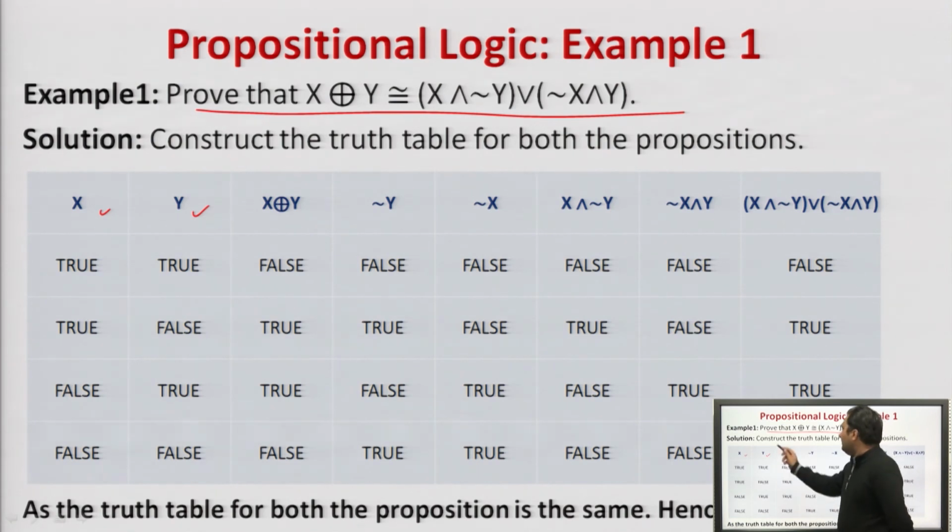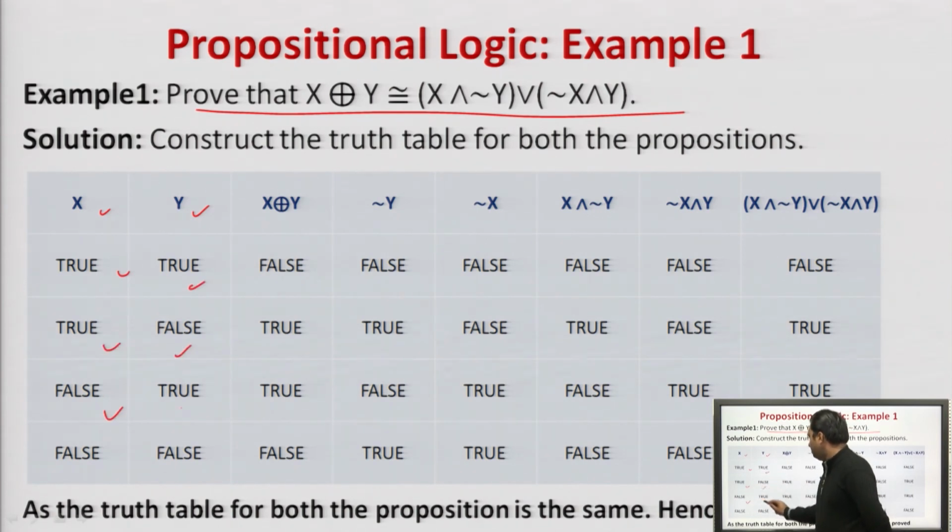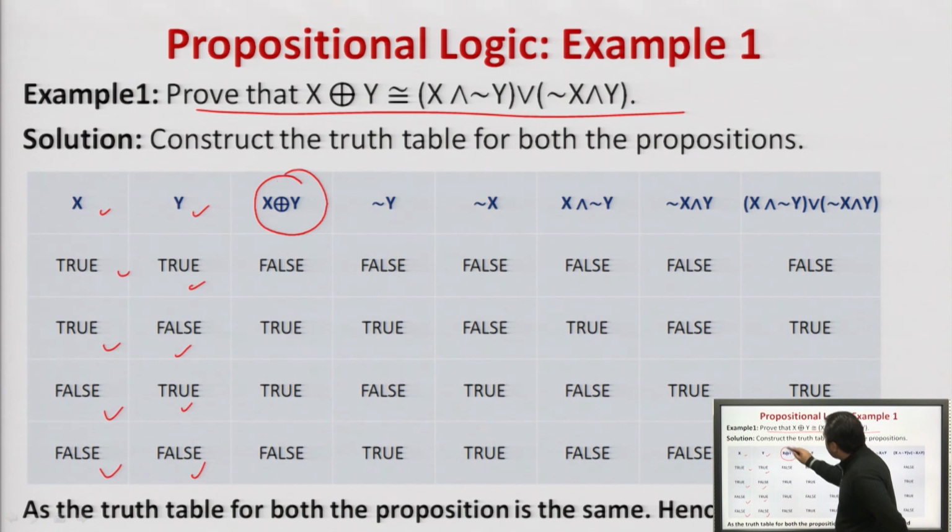With two statements, the possibilities are: true, true; true, false; false, true; false, false. These four are the possibilities. Then we will calculate x XOR y. What will happen? False, true, true, false.